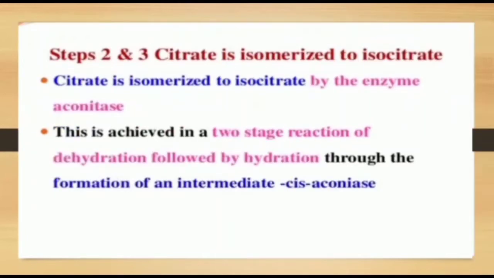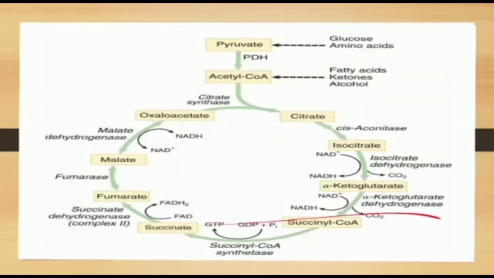Second step, citrate is isomerized to isocitrate by the enzyme aconitase. This is achieved in a two-stage reaction of hydration followed by dehydration through the formation of the intermediate cis-aconitate. In this step, citrate is isomerized to isocitrate by the enzyme aconitase.